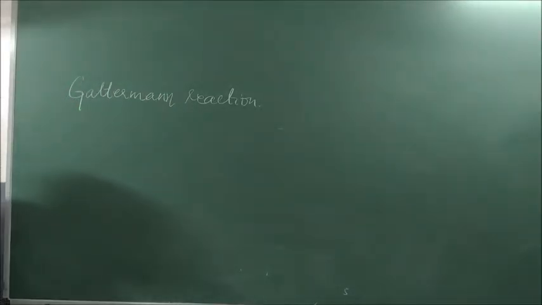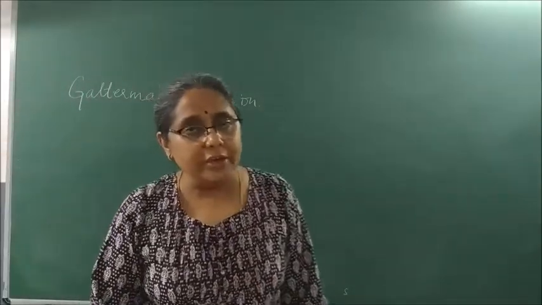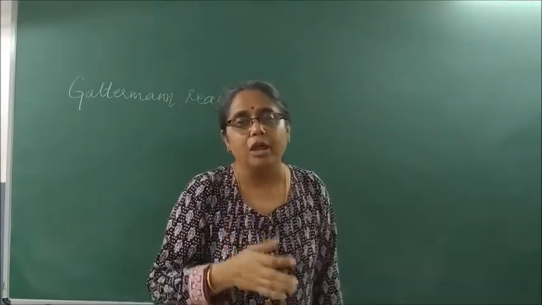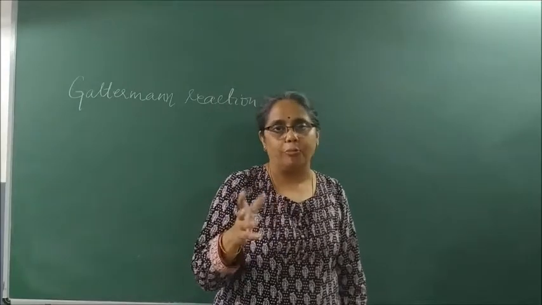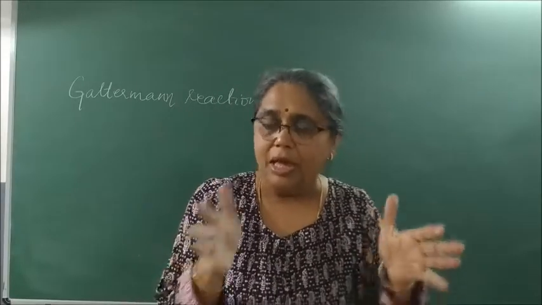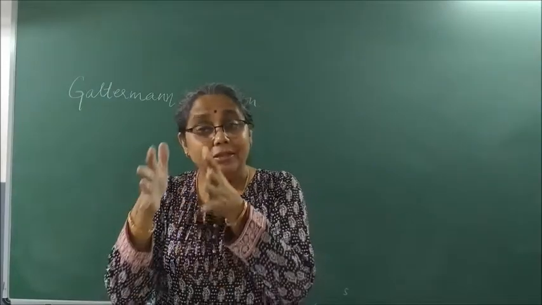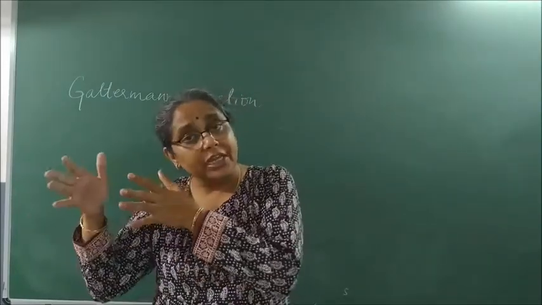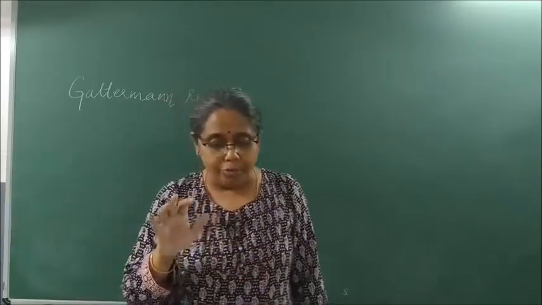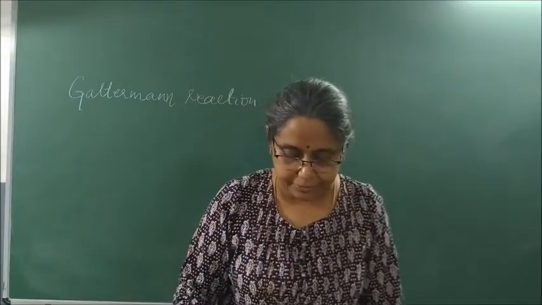Now, what is the difference between Sandmeyer's and Gattermann's reaction? In Sandmeyer's reaction, benzene diazonium chloride reacts with cuprous chloride to give you haloarenes, chlorobenzene or bromobenzene. In Gattermann's reaction, the first reaction remains the same. Aniline reacts with nitrous acid to give benzene diazonium salt. This benzene diazonium salt, when it is heated with copper powder, forms chlorobenzene and bromobenzene. Iodobenzene cannot be prepared by Gattermann's reaction.